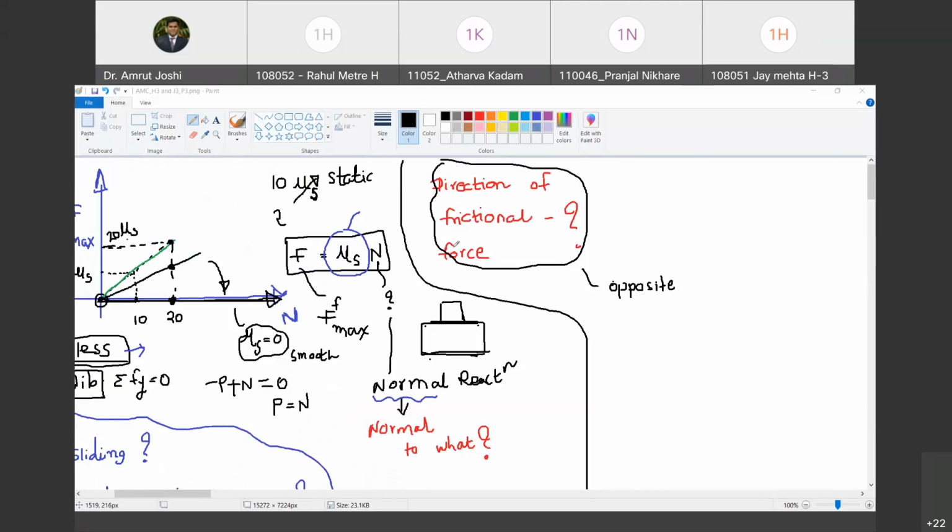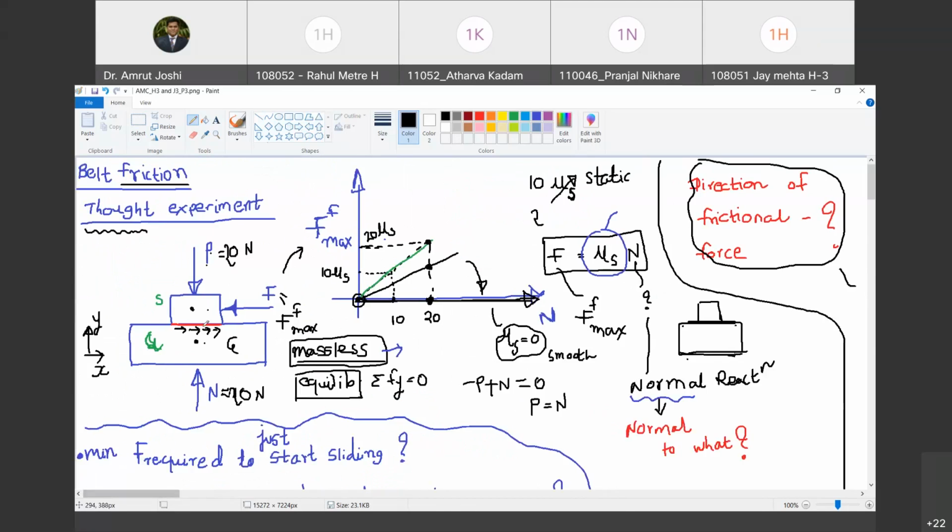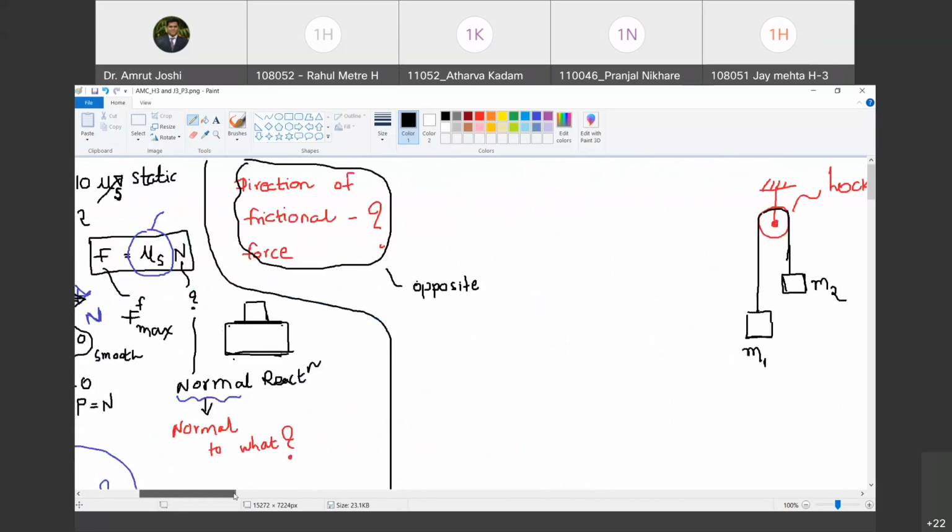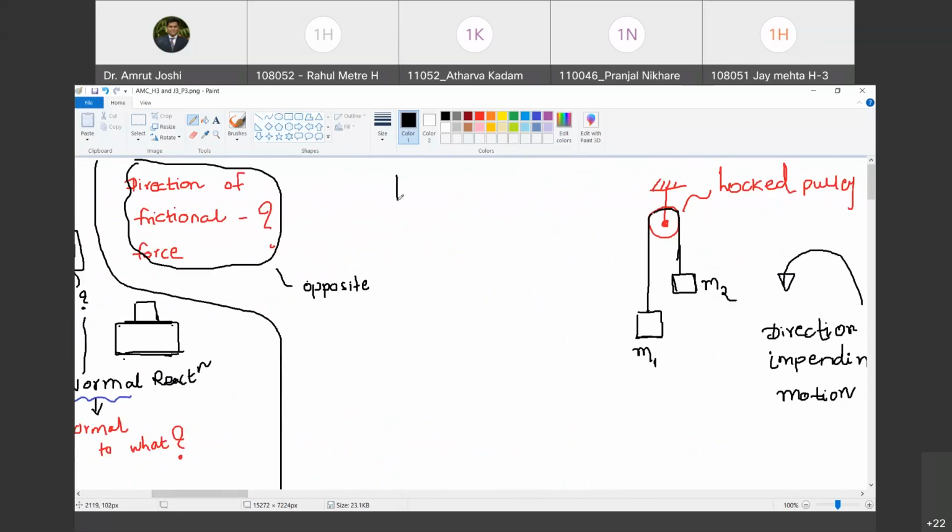When I ask you the direction of frictional force, the first question I'm going to ask is which body applies frictional force on which body? Let us consider this same example. Both apply forces on each other. Yes. So if both the bodies are applying frictional forces on one another, is there any sense in asking the direction of frictional force? Are you with me? So the question itself is incomplete.